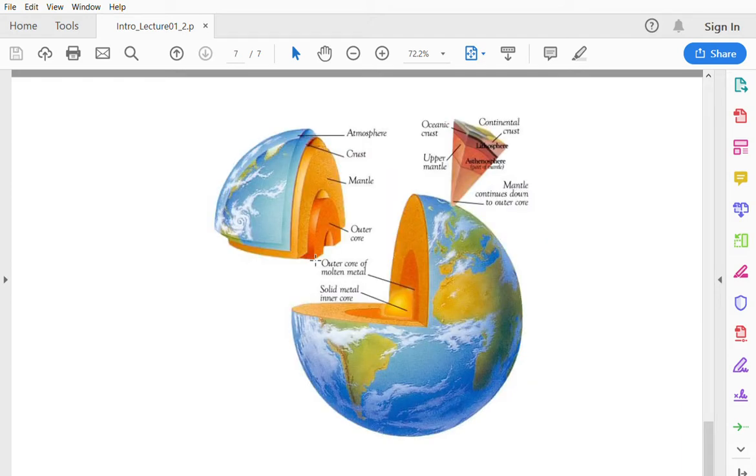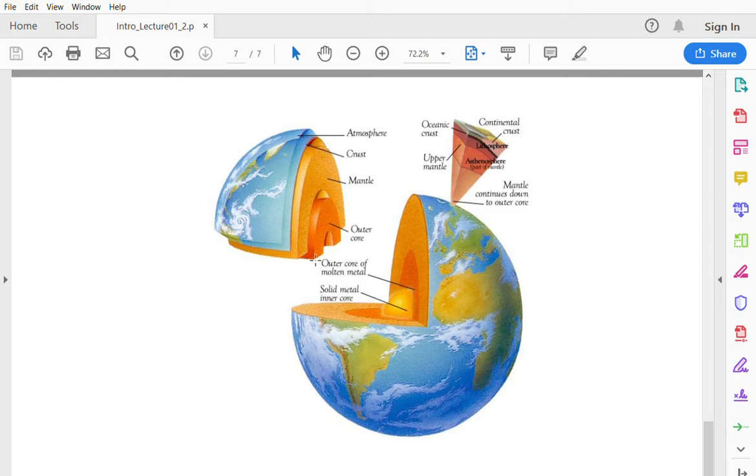Here we are looking at the interior of the planet Earth. We have three major layers: crust, mantle, and core. Crust is the outermost layer, mantle is the middle layer, and core is the innermost, central core of the Earth. We will look at these in more detail, but for now I just want you to know that the interior of the Earth is layered.